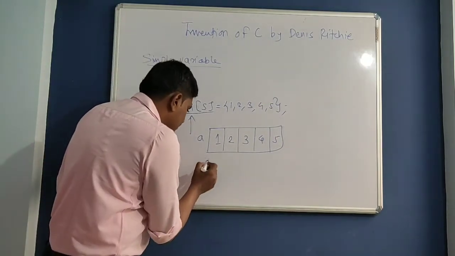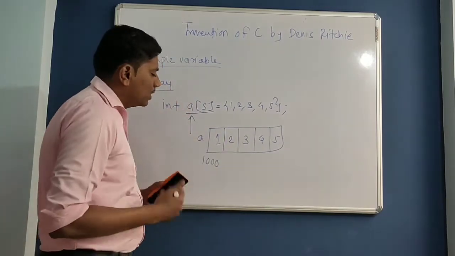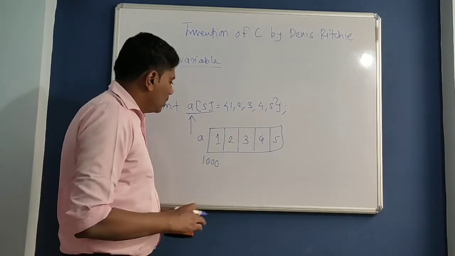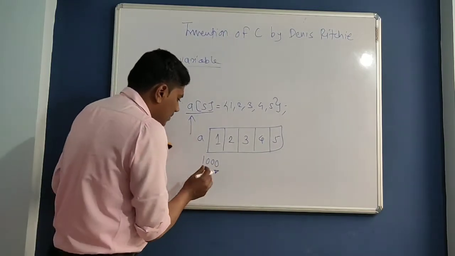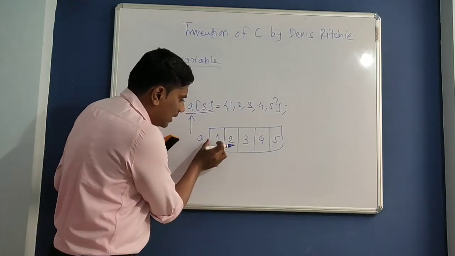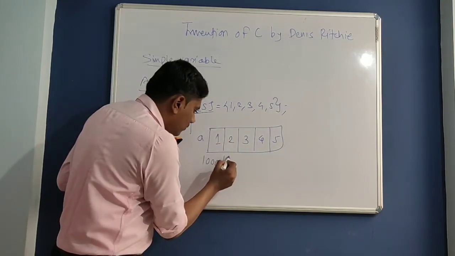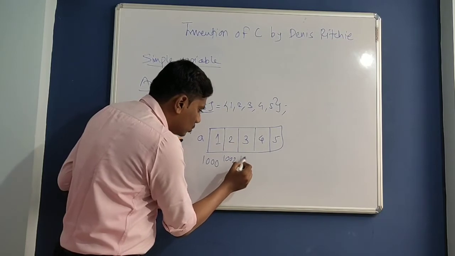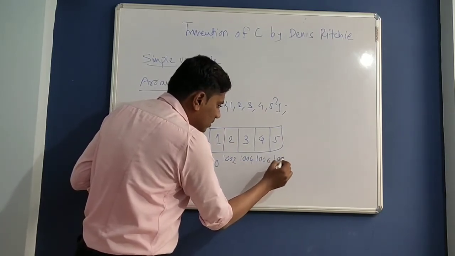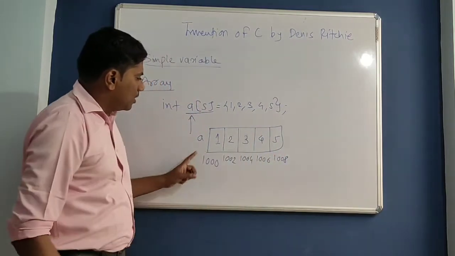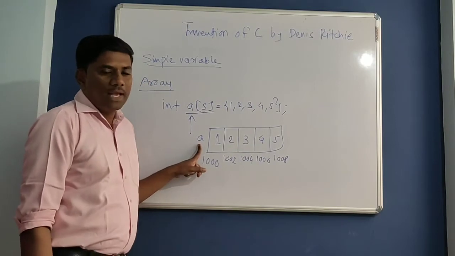Consider the address of this memory cell is 1000, and if you consider a 16-bit compiler, then this memory cell will take 2 bytes. Then the addresses of the next cells will be 1002, 1004, 1006 and 1008. So a total of 10 bytes will be required for this array.